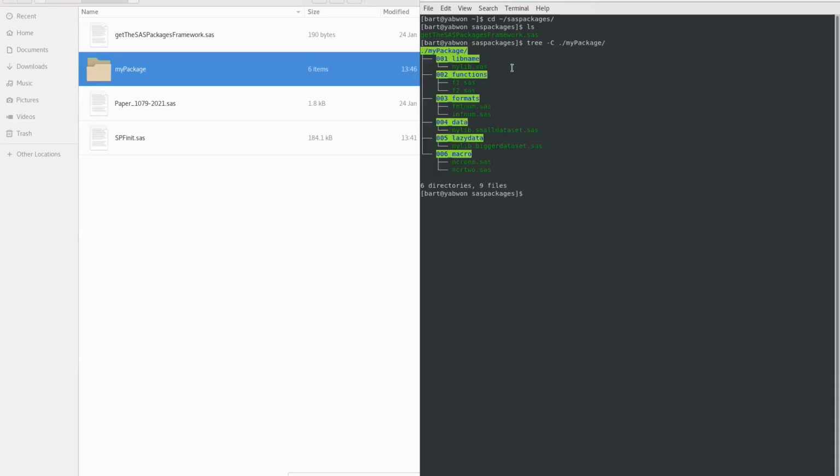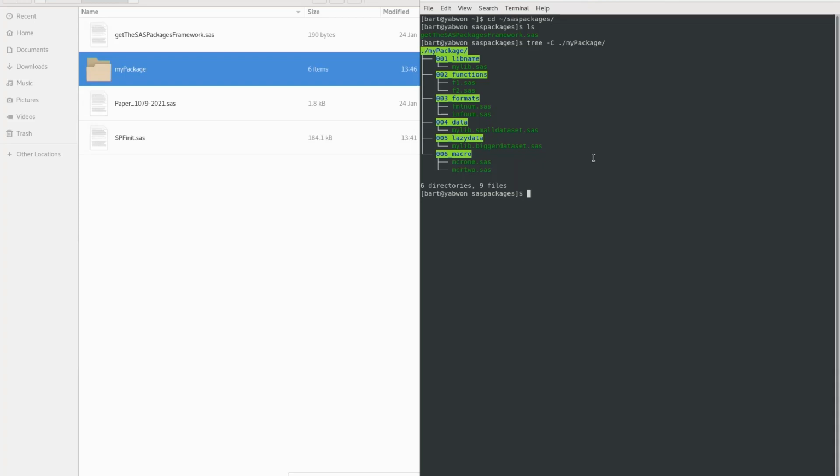Okay, as you can see, there are 1, 2, 3, 4, 5, 6, 7, 8, 9 files. Each file contains only the selected part of the code. One is for mylib library, 2 are for function f1 and f2, 2 are for format and informat, then for datasets, and then 2 for macros.